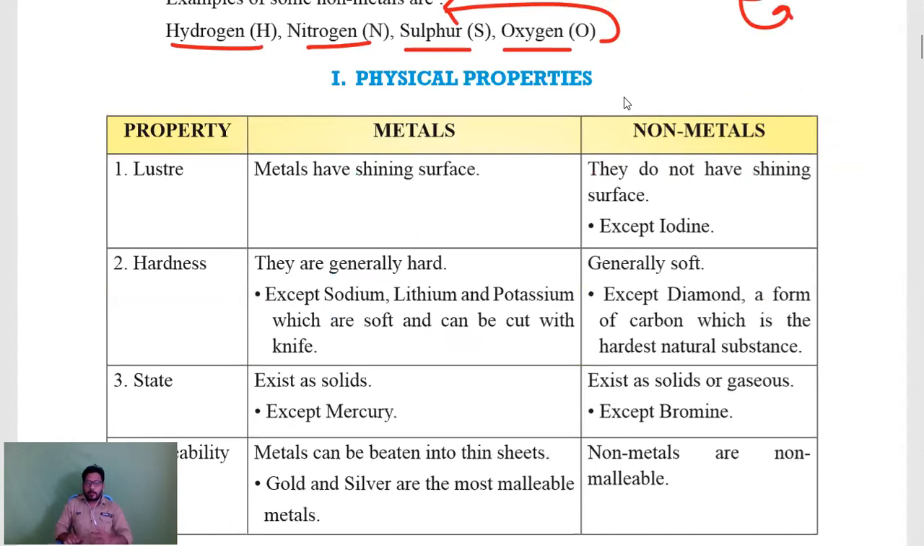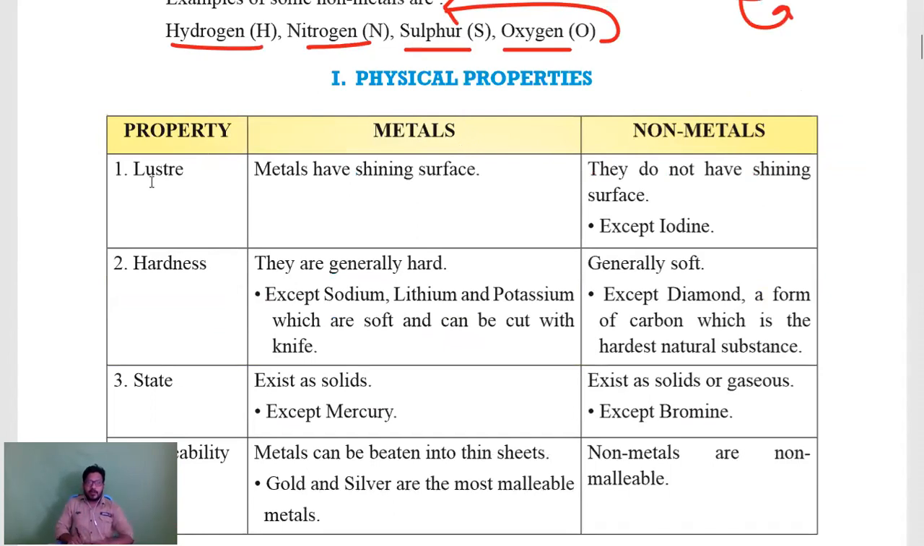What is meant by physical property? It is a property by which you can use your senses to determine the substance. So we have sense of vision, sense of smell, sense of taste, sense of hearing, and sense of touch, five senses. By using all these senses, we can differentiate between metals and non-metals. The same concept you have got in your 8th class also.